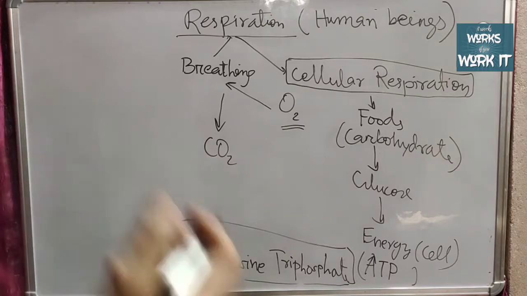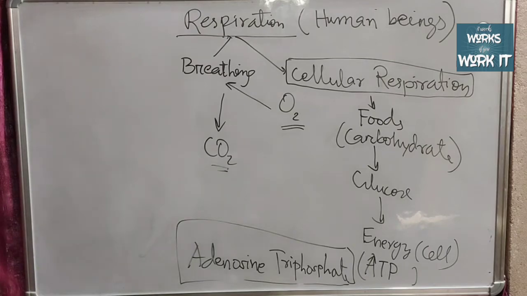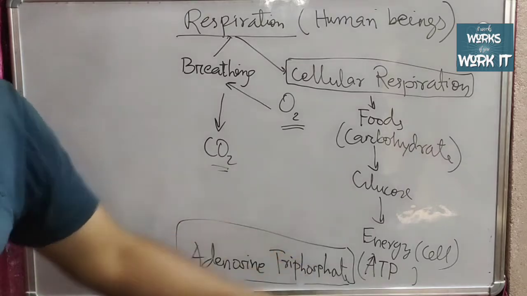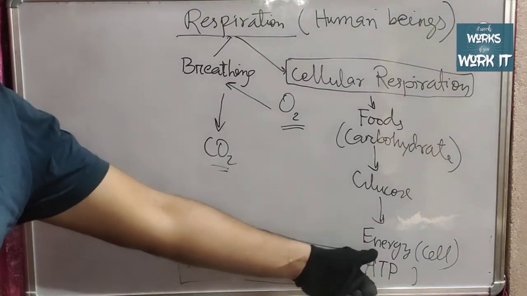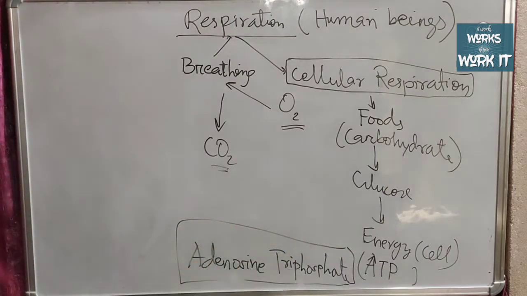So basically, there are two things involved in respiration. Breathing is simply taking in oxygen and releasing carbon dioxide. Respiration is the breaking down of glucose into energy. And whatever energy we get to sustain several life processes in our body is due to ATP, the energy molecule, adenosine triphosphate.